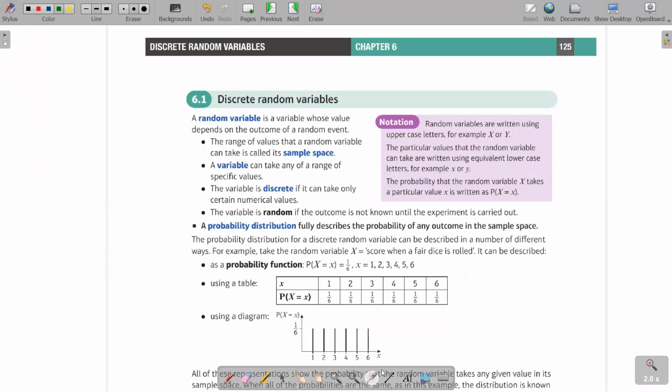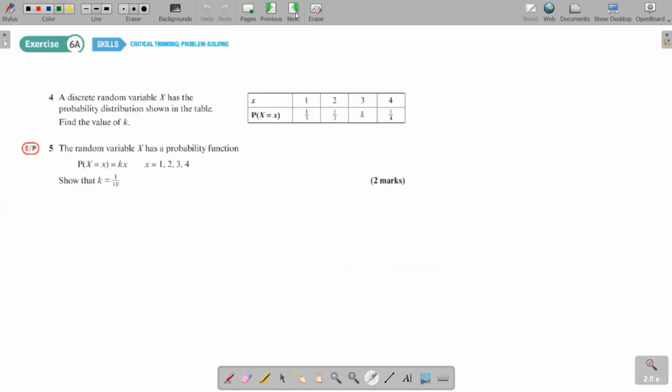All right, one final thing you need to know about a probability table is that the total probability in the table always adds up to 1. So that's one way to check whether you built the table accurately. If the table is properly done, the total probability will always be 1. That's really important. Then let's move to exercise 6A, question number 4.